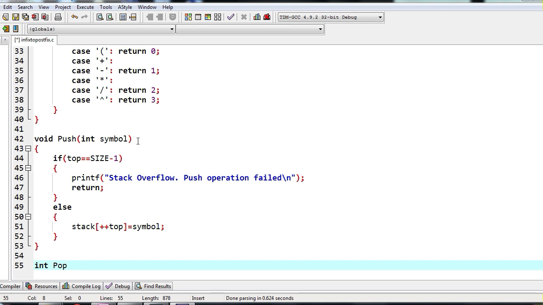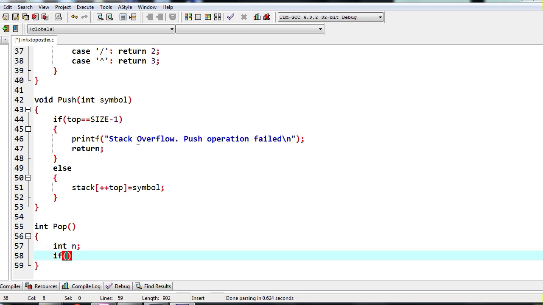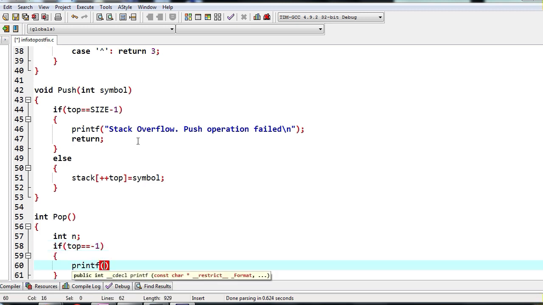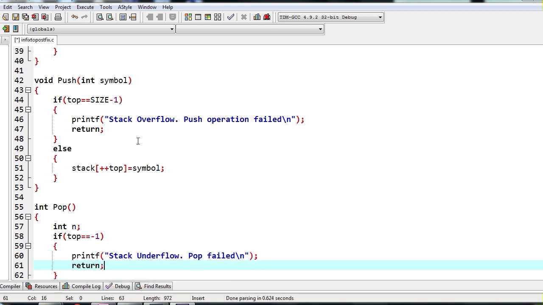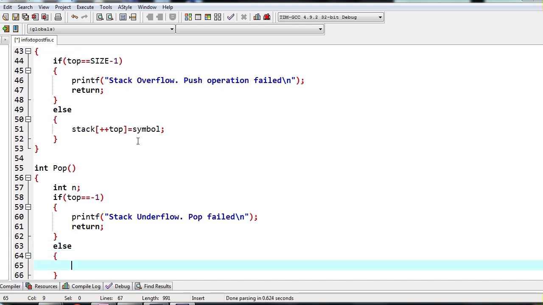Next we need to write program for pop. So here what we will do is we need a variable num. Again, we don't need it directly, also we can write. For pop operation, what is the condition we need to check? We need to check for underflow, right? What is the condition for underflow? If top equals to minus 1, then we display an error message and we return, right? So we display stack underflow, pop failed. So we display this error message. Again, this is not a likely condition in this program, but still we need to cover all the possibilities.